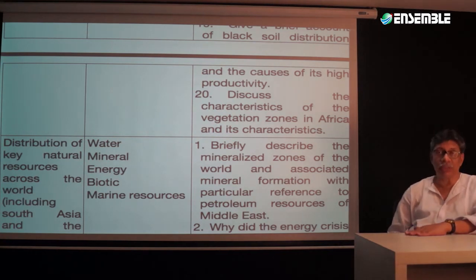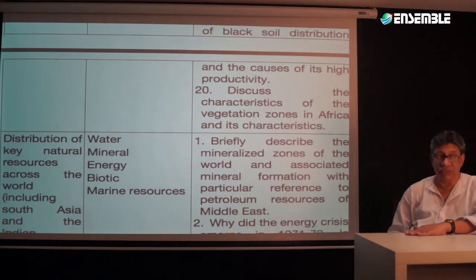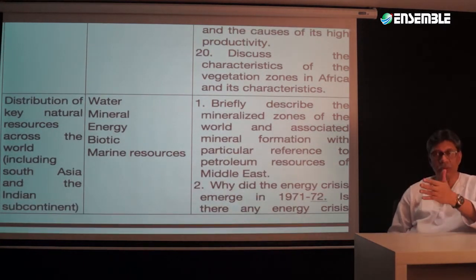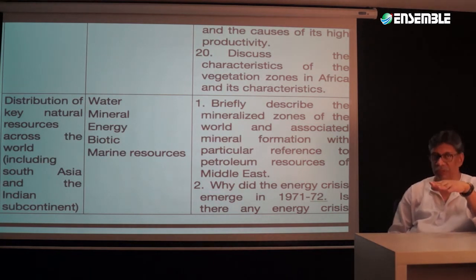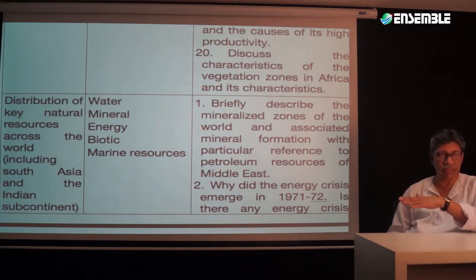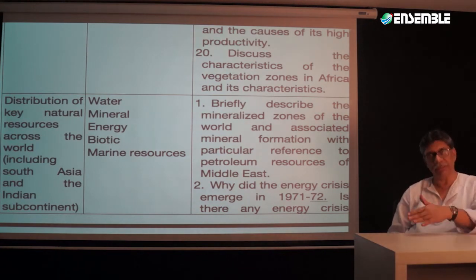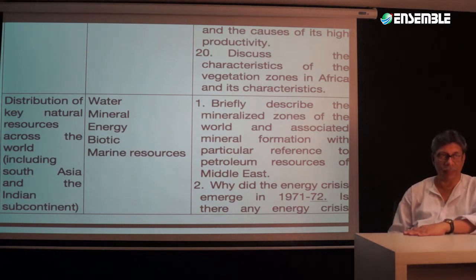Now when we are talking about distribution of natural resources across the world, including South Asia and the Indian subcontinent, that means it comprises both of them. But we must make it clear that we are not talking about Indian geography as a part of this section. We'll be talking about it, but in a different way altogether.